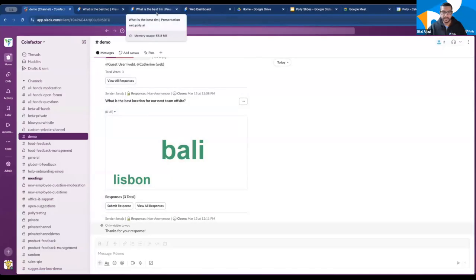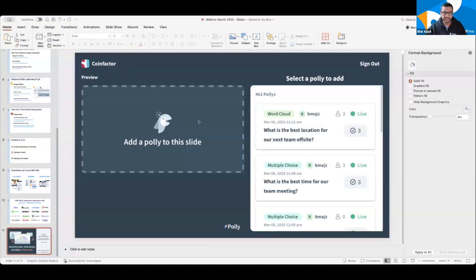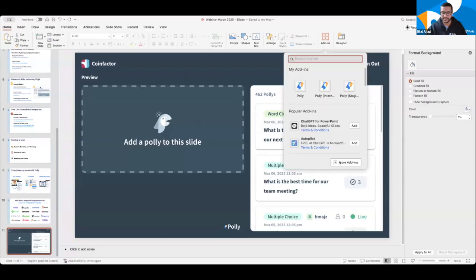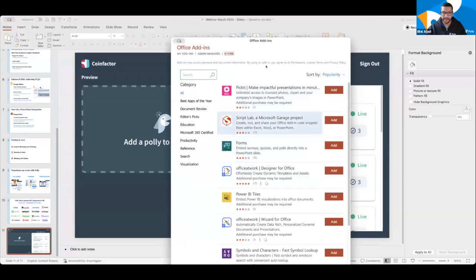So now I think this is a really great point. Okay, we have this presentation view, but it's kind of awkward to jump between the web and whatever PowerPoint deck that you might be putting together for your event. And so I'm excited to share that we now have PowerPoint live in the App Store, and I can just go in and jump into my slide. I've already added the poly slide here, but you can just quickly and easily add it from my add-ins once you've got it launched from the App Store, and you can find it in more add-ins and quickly add it to your PowerPoint.